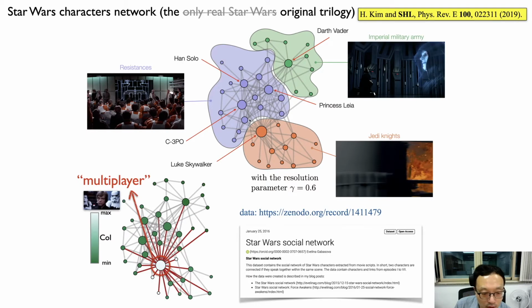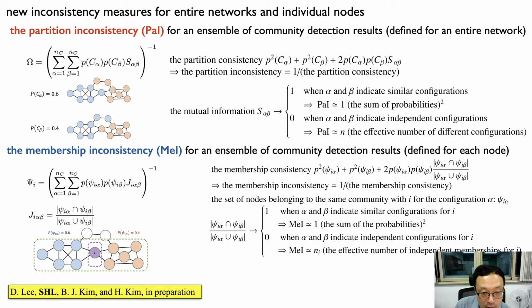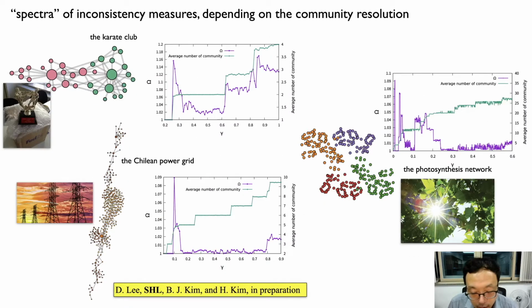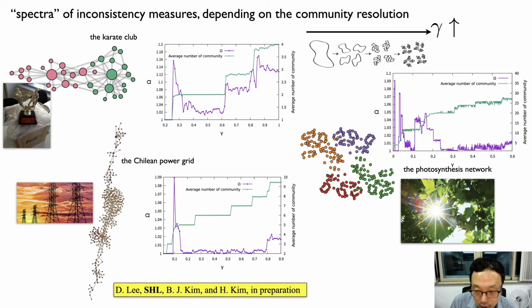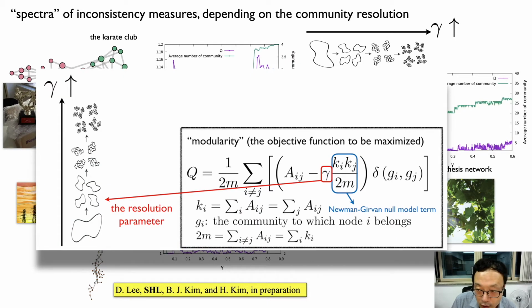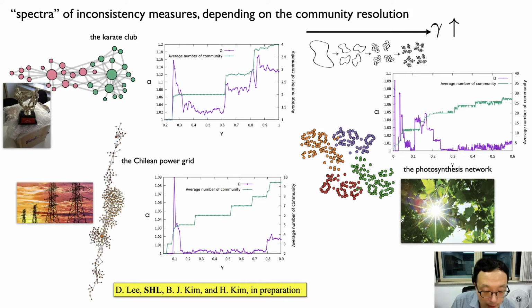Recently we brushed up this old measure of inconsistency and developed a new series of inconsistency measures at both the entire network level and the individual node level. And finally, we would like to give some criterion to choose the appropriate value of a community resolution, usually denoted by this gamma value in the famous modularity formula. And large values of gamma enable us to discover finer grained community structure. And the biggest problem was that there is no criterion to choose which value of gamma would be the most appropriate for each system. And by applying this inconsistency measure, we find this kind of deep structure here.